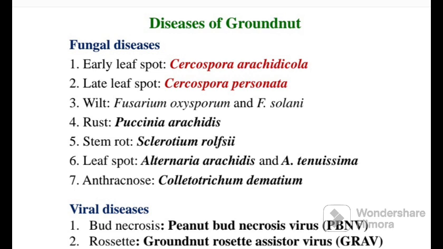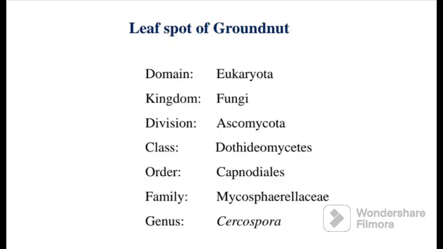Next thing you need to remember is the classification of the leaf spot fungi of groundnut, because questions have been asked from the classification. So domain is Eukaryota, kingdom is Fungi, division is Ascomycota, class is Dothideomycetes, order is Capnodiales, family is Mycosphaerellaceae and genus is Cercospora, and obviously there are two species which have been discussed earlier.